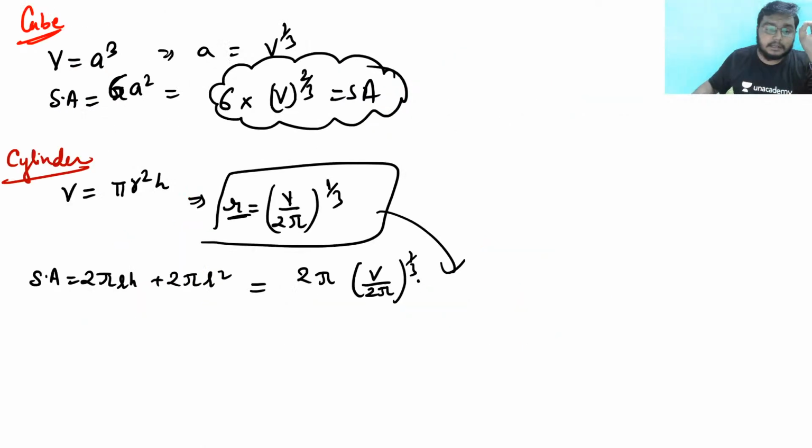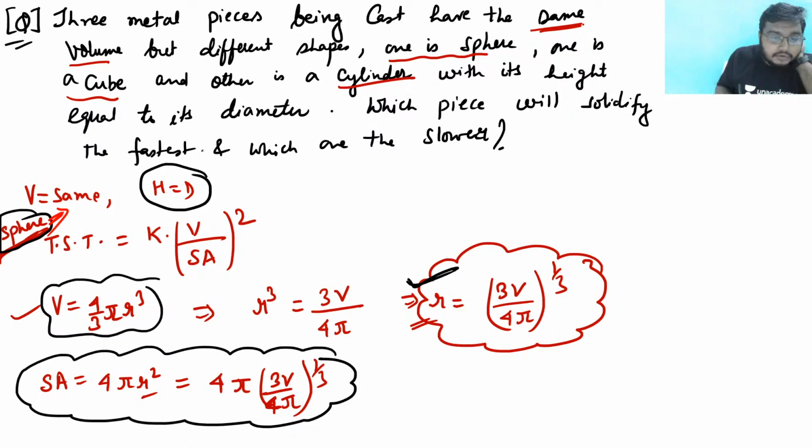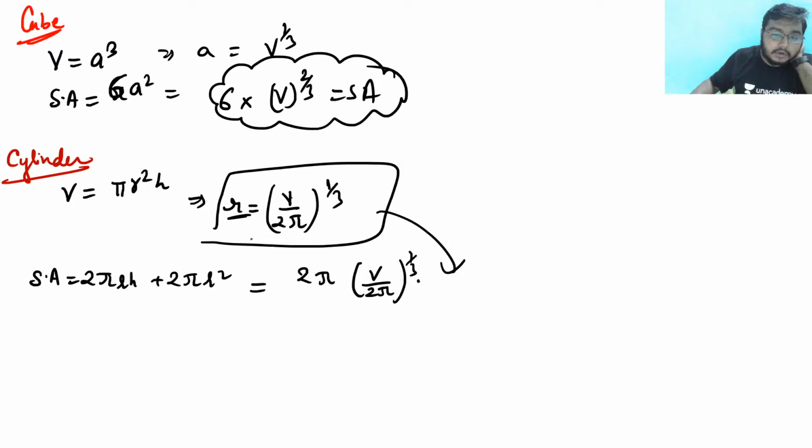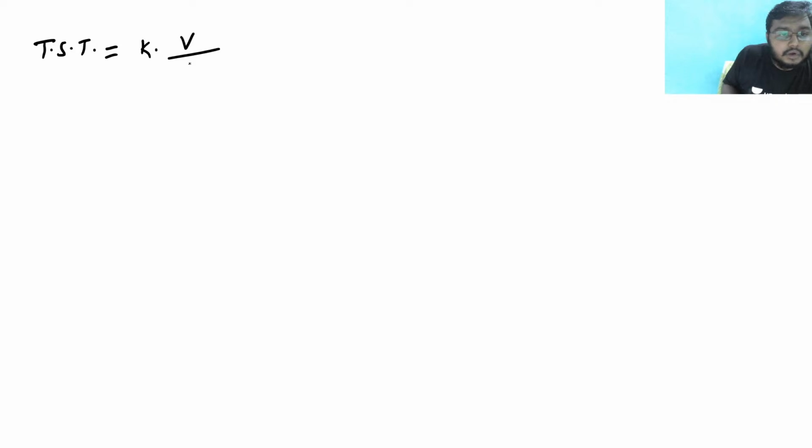And the next way that we can see here, there is an observation that the total solidification time is actually proportional to 1 by SA, right? So from this method we can also solve. And the next alternative method: the total solidification time is equal to K into (volume by SA) whole square.